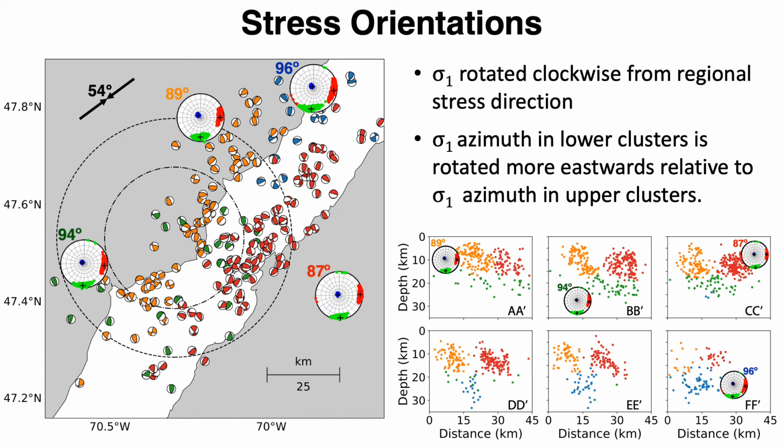The color-coded numbers indicate the azimuth of the maximum principal stress within the respective clusters. On the right, the stereonets are plotted on the cross sections. The results show that the maximum principal stress in the Shaliver seismic zone is rotated clockwise from the regional stress direction. The eastward rotation of the maximum principal stress is more in the lower cluster relative to the upper cluster. The stress rotation suggests that the source of stress perturbation is different from the regional stress, or that a larger proportion of the stress perturbation in the Shaliver seismic zone is from sources different from the regional stress.